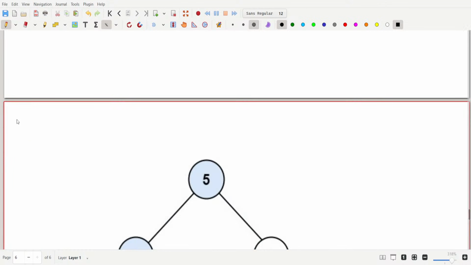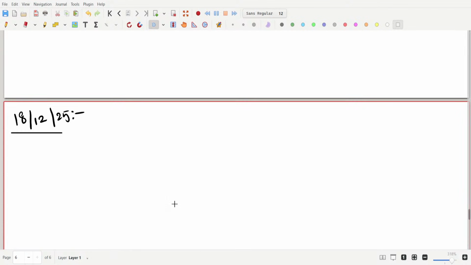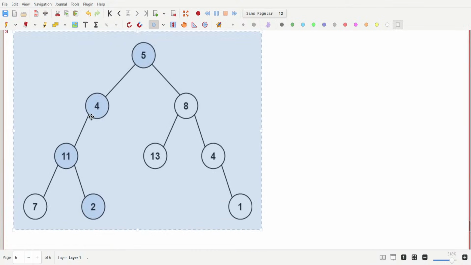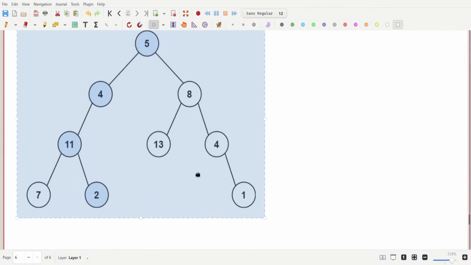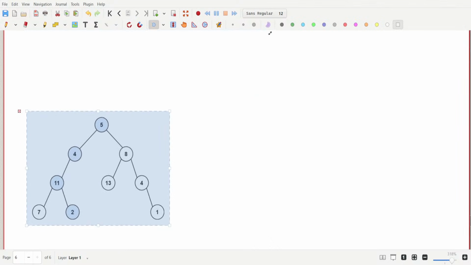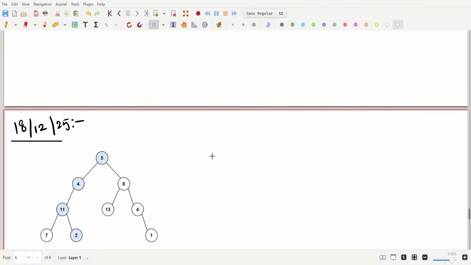Today's date is 18. I hope everyone is able to see the screen, the writing board.